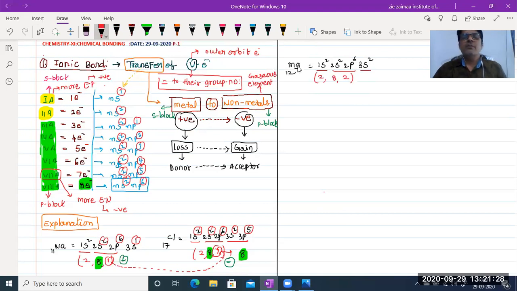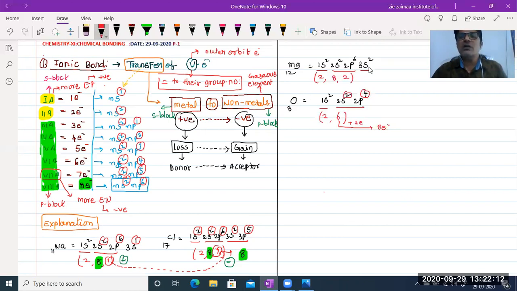Okay, next go to oxygen. Oxygen atomic number, sorry, I am writing the atomic mass in a hurry. Sorry, oxygen is 8. 1s2, 2s2, 2p4, 4 plus 4, 8. In the first orbit there are 2 electrons, and the outermost second orbit has 6 electrons. So 6 electrons means to become 8 electrons it needs to accept, it needs to gain 2 electrons.